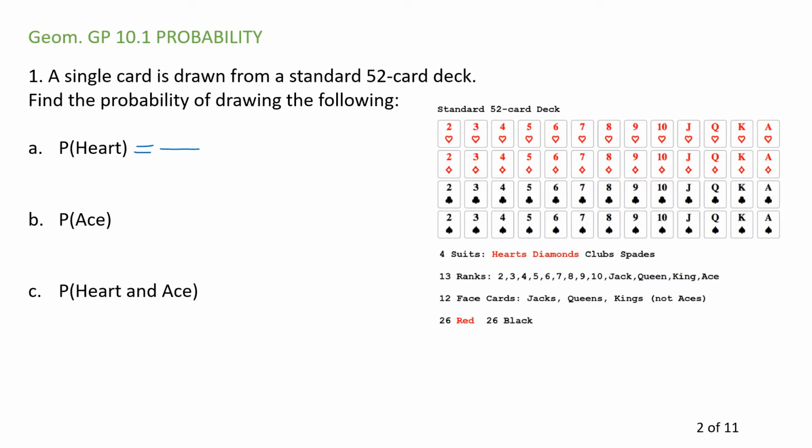Well, probability is simple. It's the number of things you want over the total number of things that you're drawing from. The total number of cards in this deck is 52. How many of them are hearts? There they are. There's a total of 13. So the probability of drawing a heart from a deck of cards is 13 over 52. 13 over 52 is a perfectly acceptable answer. It simplifies down to 1/4 or 0.25. It's also 25%. You need to be aware of how to do all of those, but generally I will stick with the fraction.